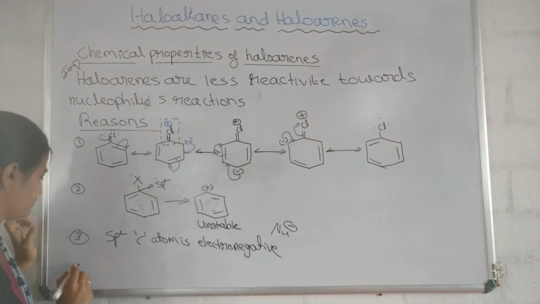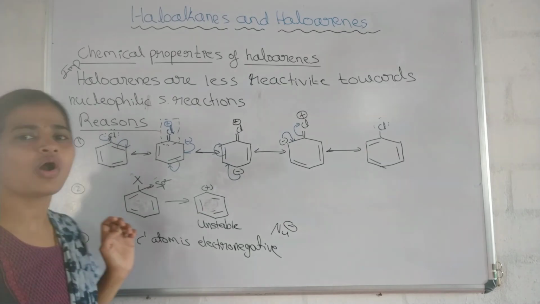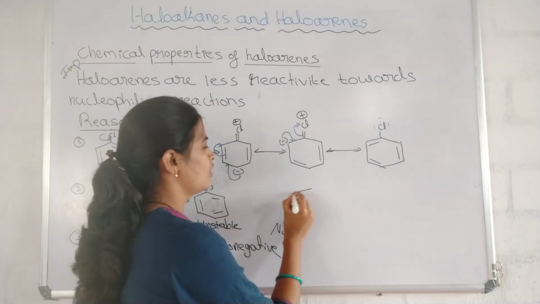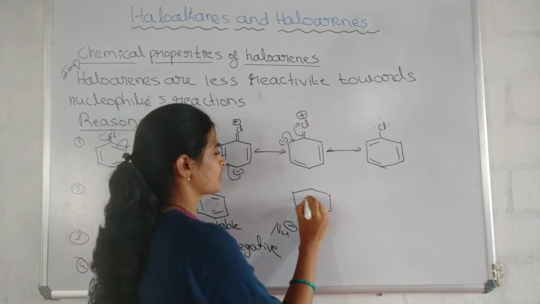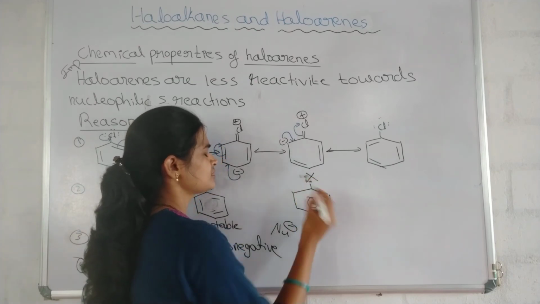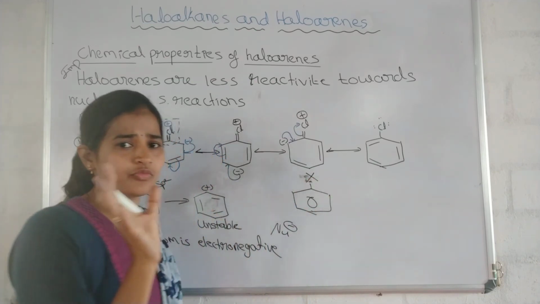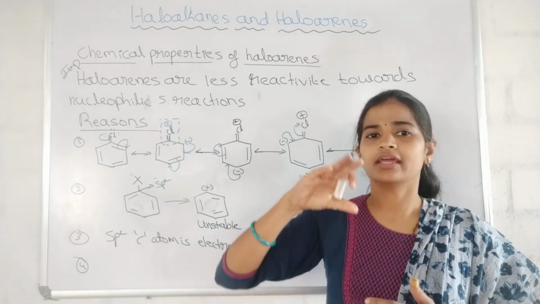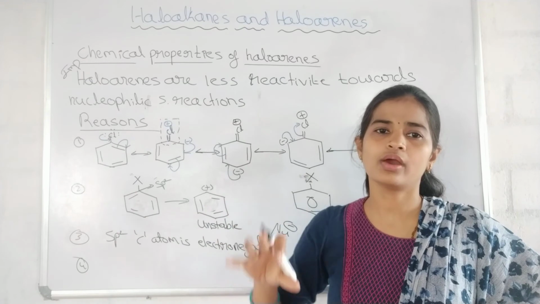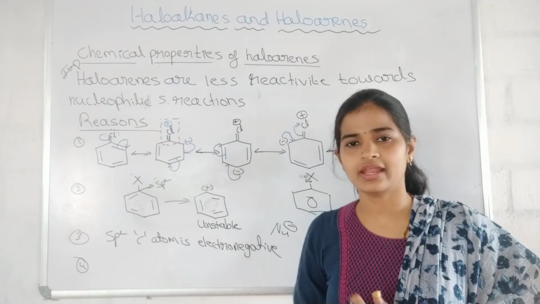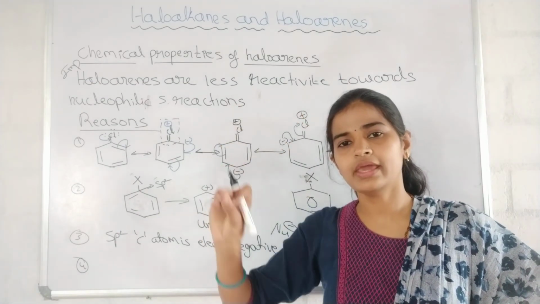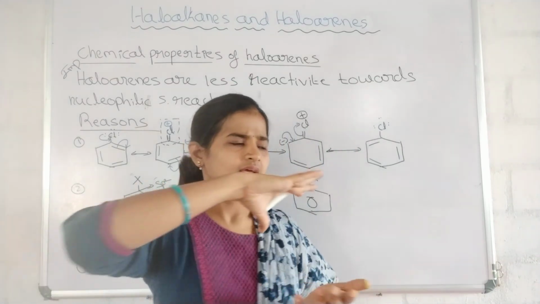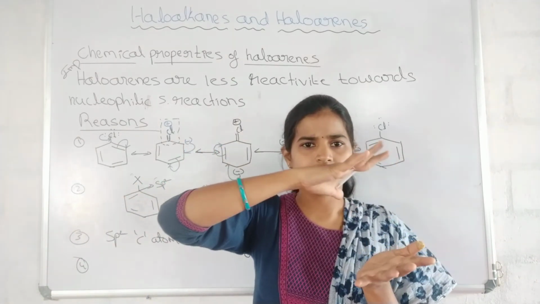Then, what is the fourth reason? Haloarene means it is a benzene. In benzene, we know there is continuous delocalization of pi electrons. The pi electrons move around, forming a pi electron cloud over the benzene ring.